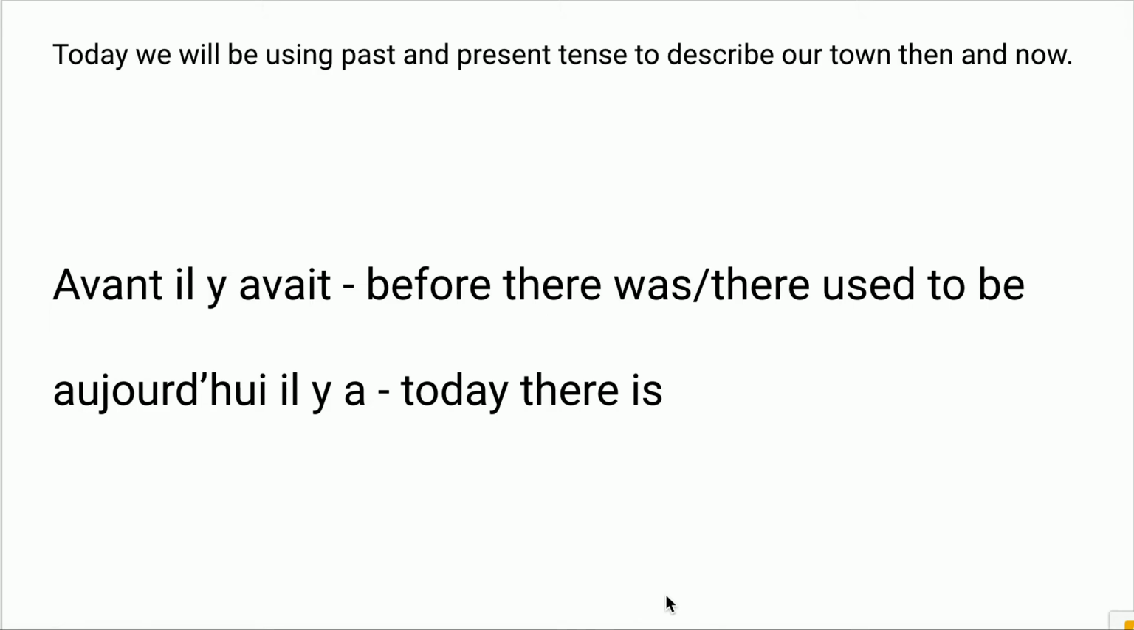And then for the present tense today, to say today there is or now there is, we say aujourd'hui, il y a. So aujourd'hui means today, and il y a, we've learnt before, means there is. Aujourd'hui, il y a. So we've got avant, il y avait, and aujourd'hui, il y a.